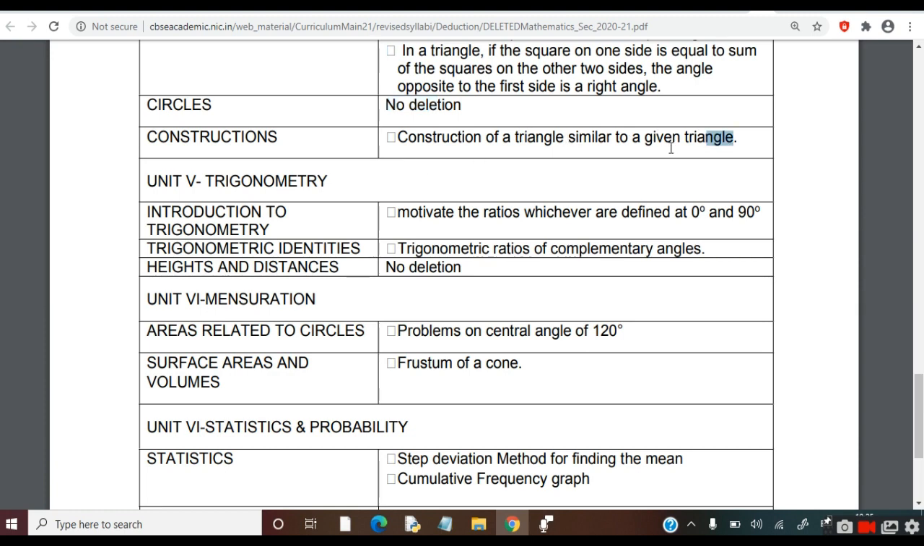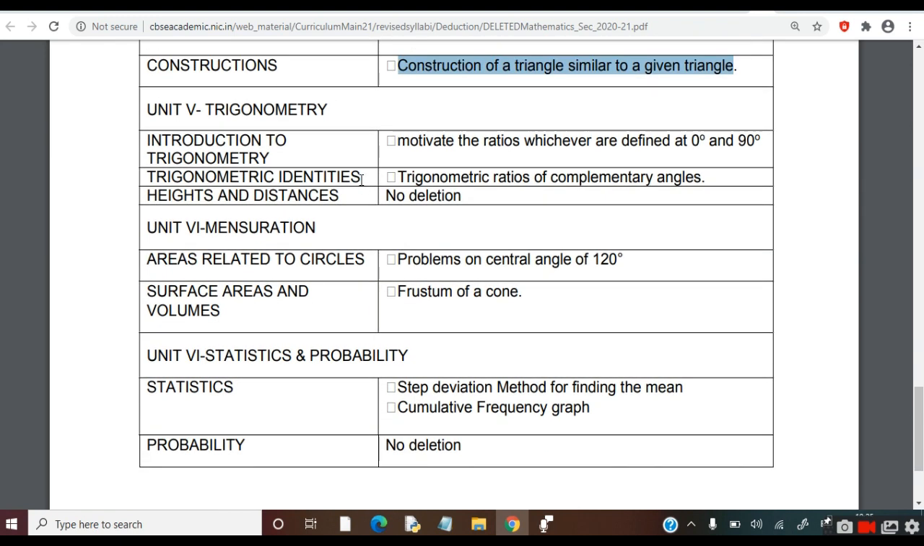Next, from trigonometry unit, introduction to trigonometry. Following topic is deleted: trigonometric identities, trigonometric ratios of complementary angles. From chapter height and distances, there is no deletion.